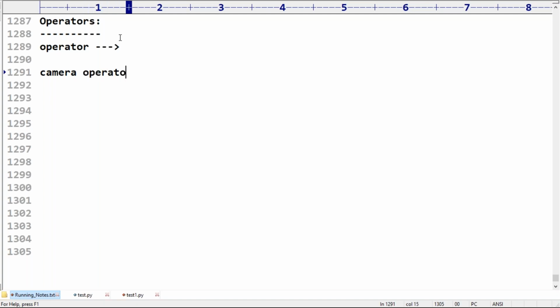The person who is responsible for performing a particular activity is called an operator.